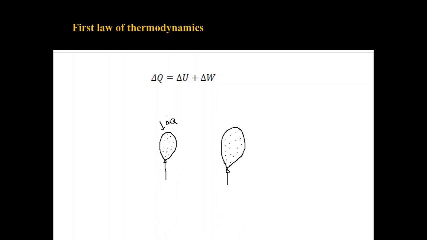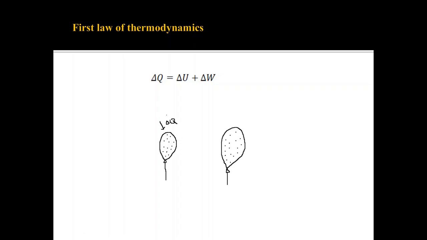So let's consider a balloon which is filled with air particles, and these air particles are denoted by dots here. So let us give a heat energy delta Q to the system, that is the balloon. So what happens to this delta Q which we have given? According to law of conservation of energy, energy can neither be created nor be destroyed.